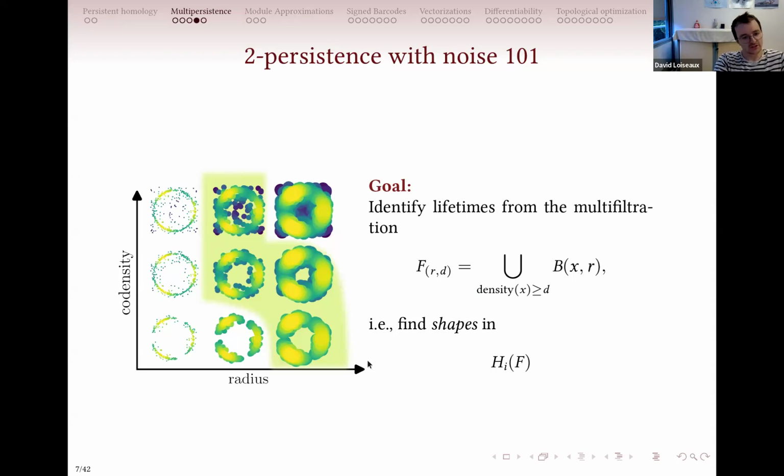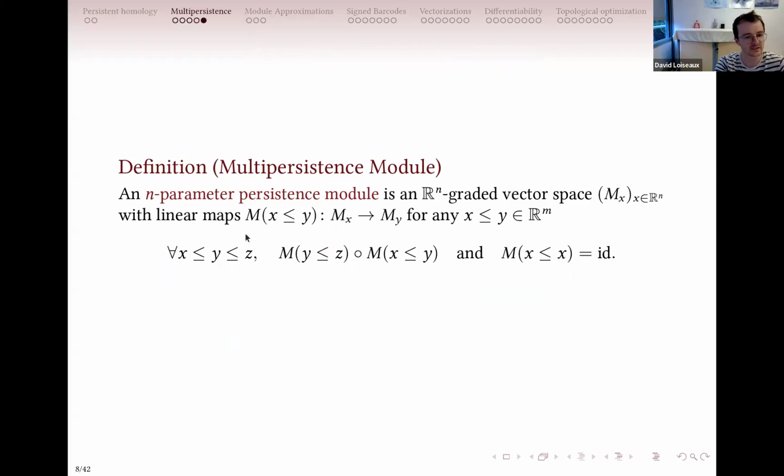And now you look at the homology of this two-parameter filtration, and the homology will turn each topological space into a vector space, and the inclusion maps will become linear maps between these vector spaces. So more formally, you want to take a look at a family of vector spaces with linear maps, M(x ≤ y), between M_x and M_y for any x smaller than y. And you want that if you do a loop, this map is the identity, and if you take different paths to go to a point, that they commute.